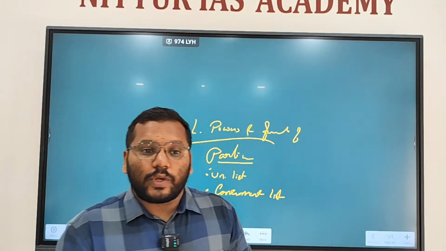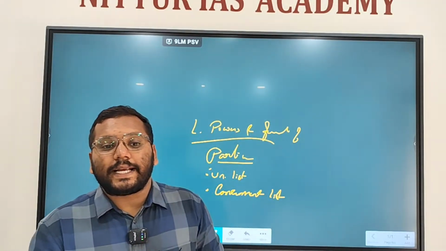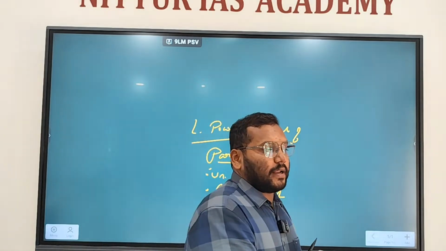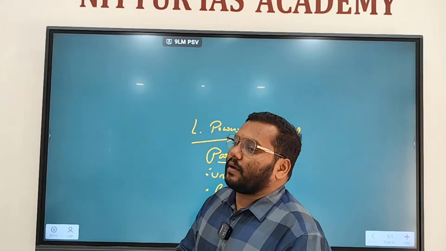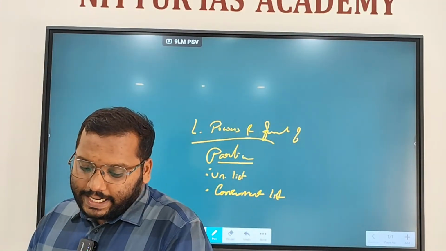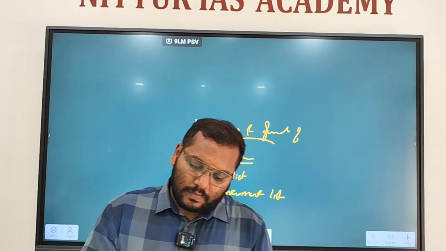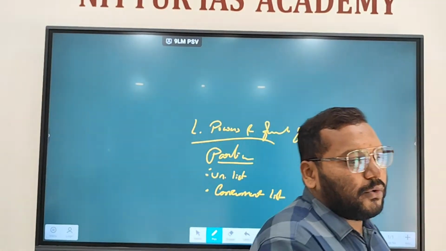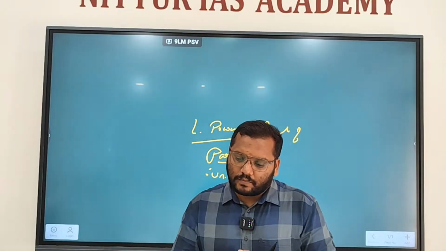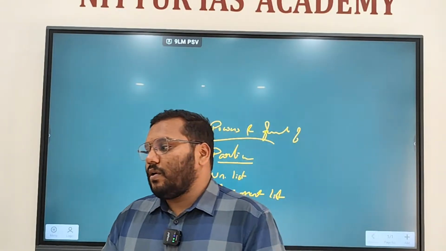Then to give effect to any international treaties. Then during president rule in a particular state.